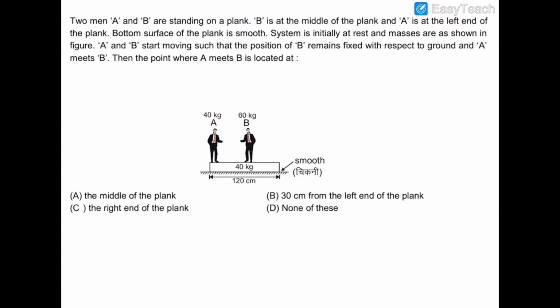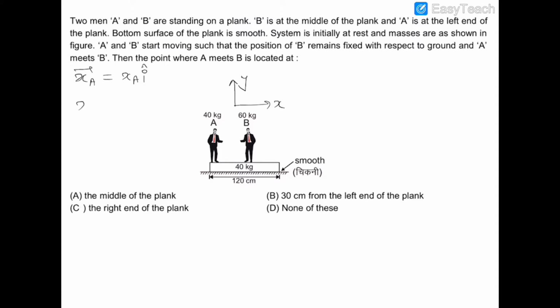In these kinds of questions, the first step we should follow is the assumption of the displacements in vector form. So let us assume the displacements and mark the x and y axes. This is the x axis and this is the y axis. The displacement of A with respect to ground is, let's suppose, xa in the forward direction, which is the positive x axis.